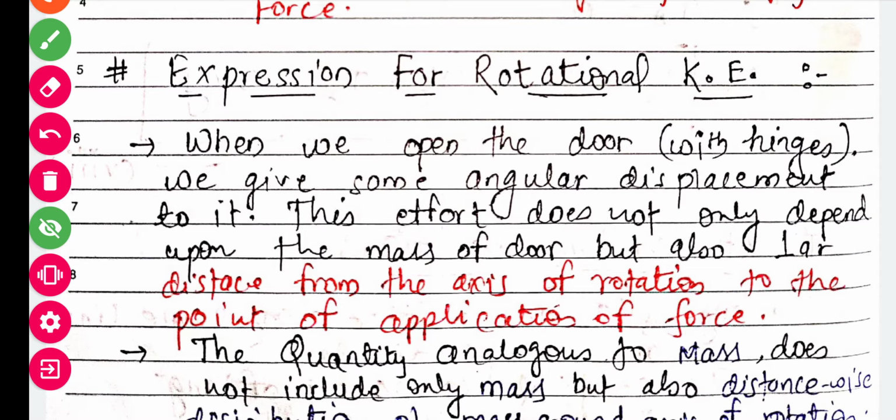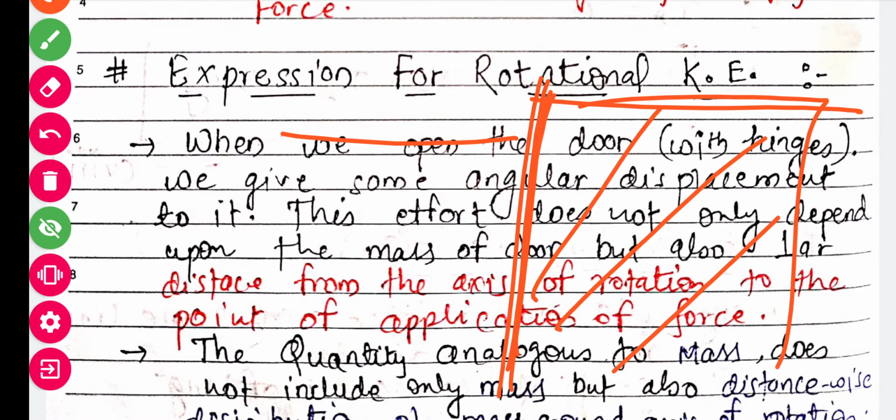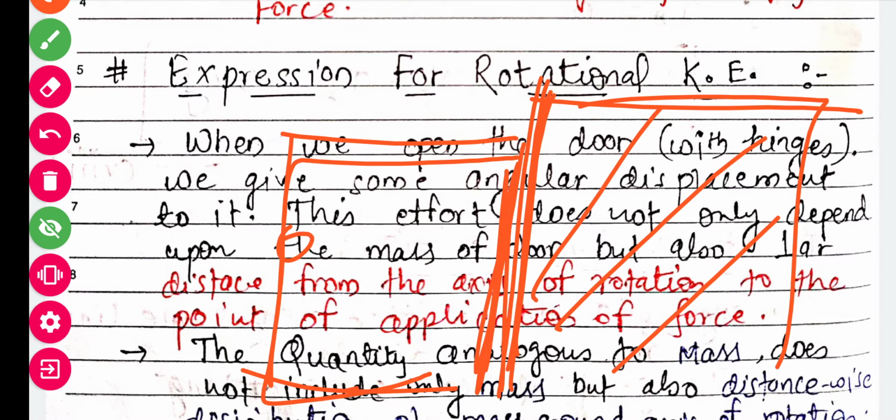So what is this? Suppose this door is attached to this wall, this is the wall, and this is a door. This is the point of attachment, and we applied force here. The door has displaced from this position to this position, it has covered this angle.